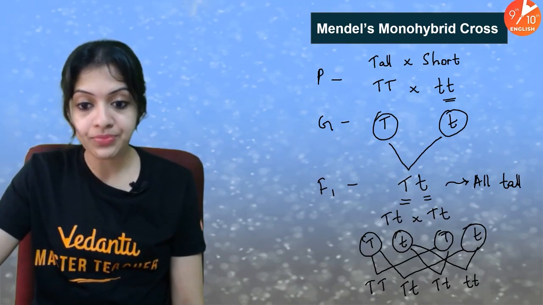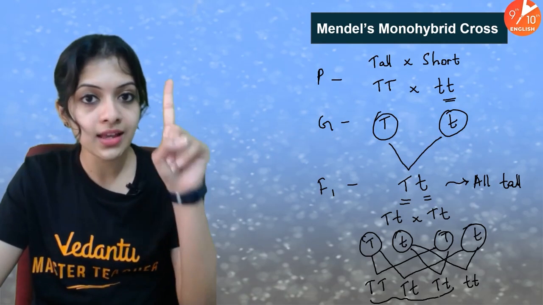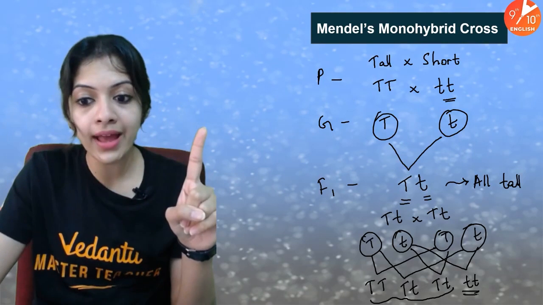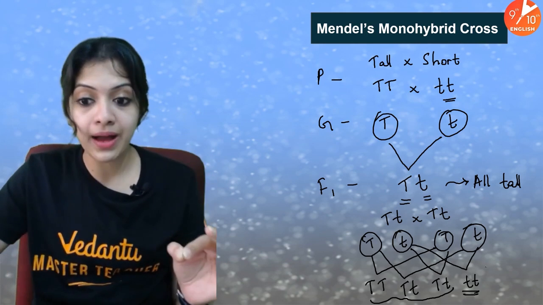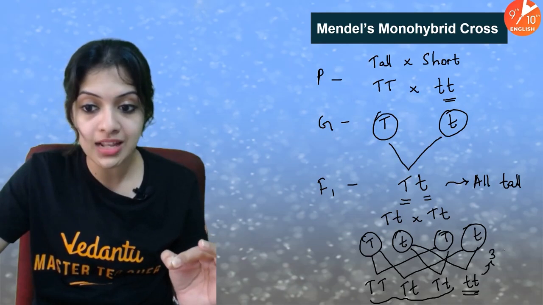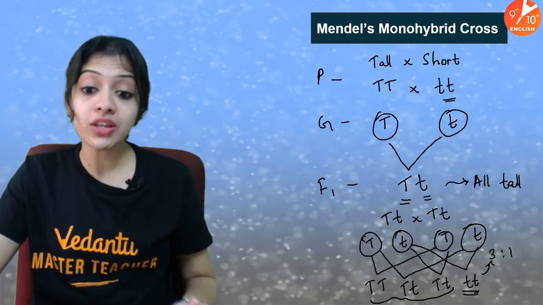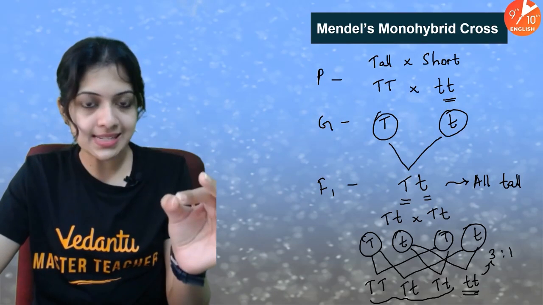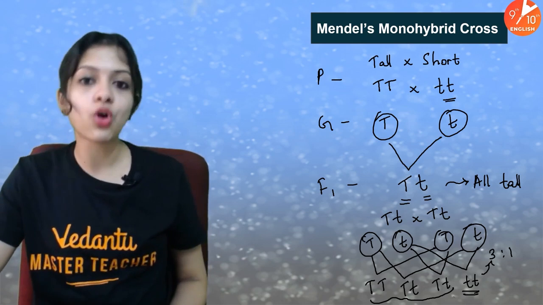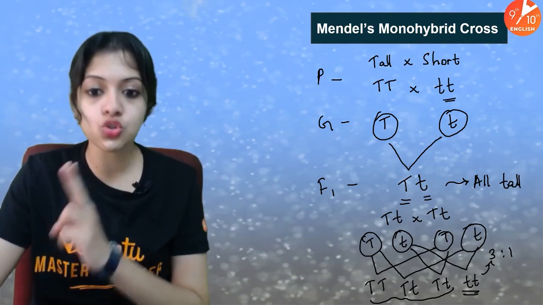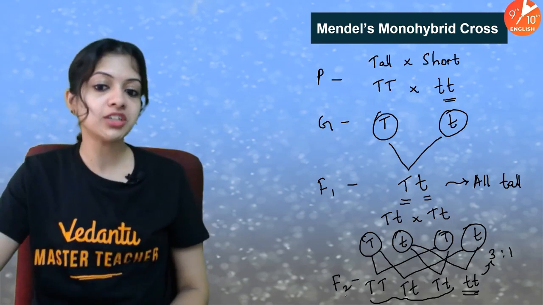What do you see? Yes, you see that 3 of them have at least one dominant allele, while there is only one which has only the recessive alleles. This is exactly why Mendel found the ratio to be 3 tall to 1 short. Phenotypically, this is what it was. Genotypically, it's a 1 capital T to 2 capital T small t to 1 small t small t. 1:2:1 becomes the F2 genotypic ratio. This is the F2 generation basically.